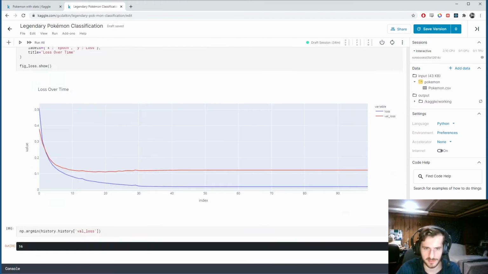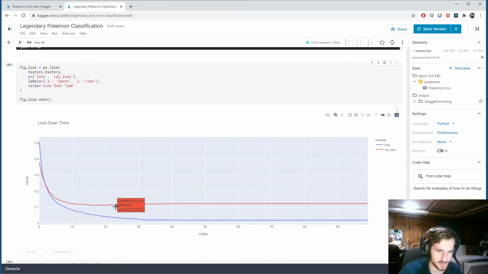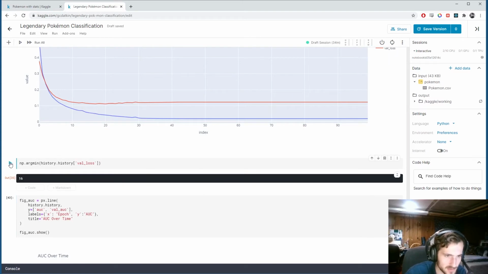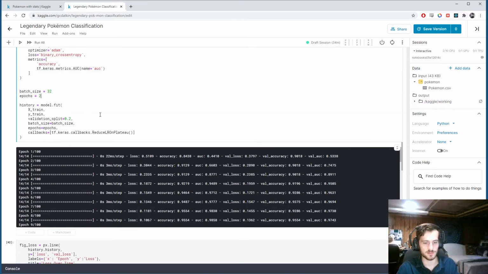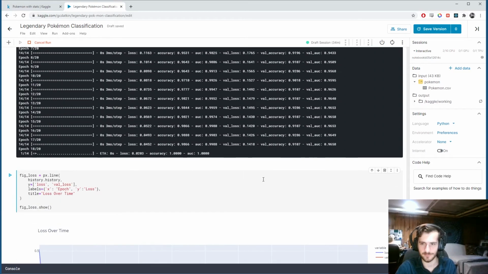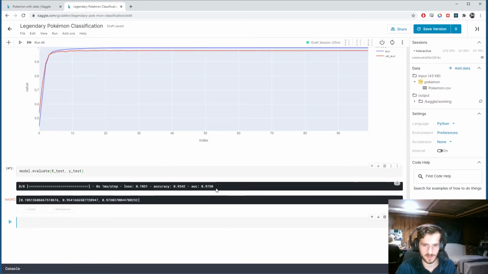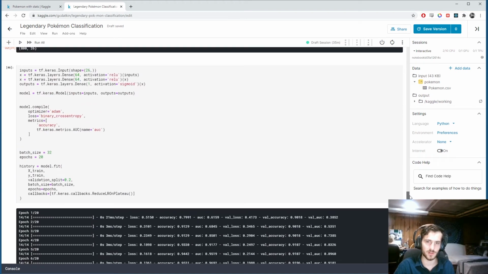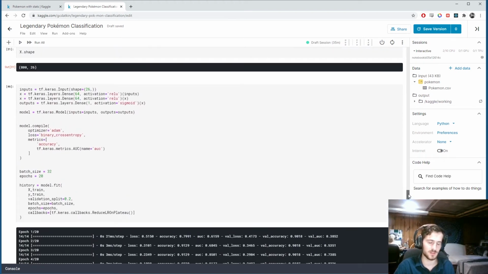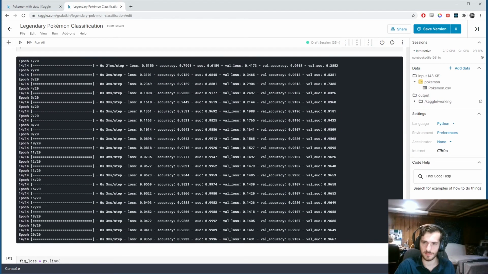Let's try training it for, let's see, what's the minimum here? 20. I'm going to try training for 20 epochs. And let's see how that goes. 97.3. Okay, this is the best we've gotten so far. So let's just stop it here. Alright, this is very good. Yeah, it looks pretty decent.